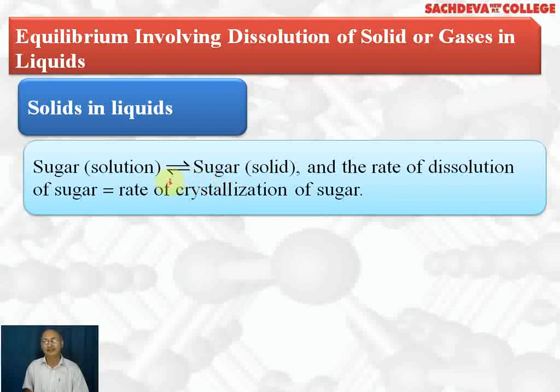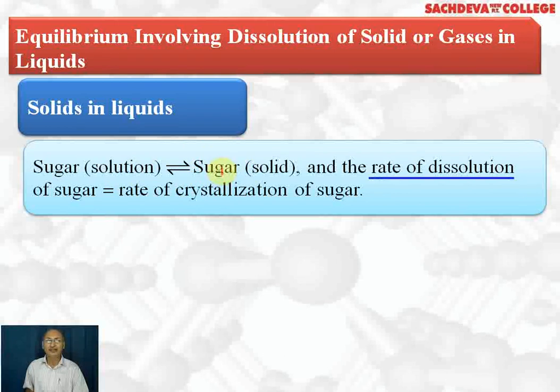A saturated solution is the solution in which no more solute can be dissolved in a particular amount of solvent at a particular temperature. Here, what is happening? The sugar is getting dissolved to form sugar solution, and from the sugar solution, solid sugar is coming back, so that there is an equilibrium between the sugar solution and solid sugar.